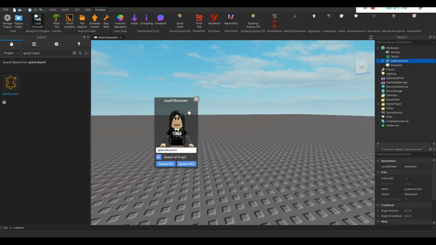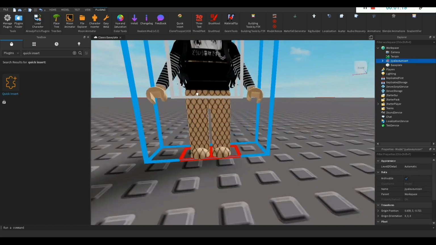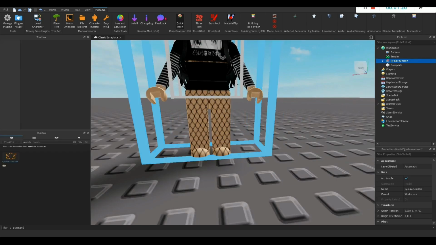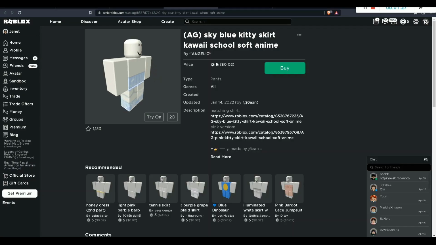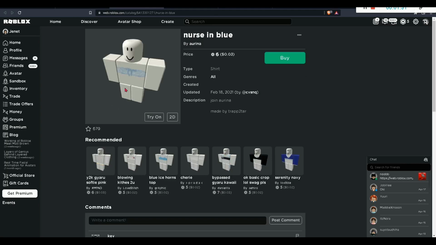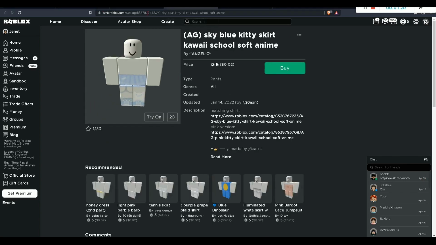Okay, once you have spawned your character, go ahead and open up the insert window. I just like to open it right over here. Now open your browser and select any pants, shirt, hair, and so on that you want. This part is optional. Only do this if you want to change your avatar.